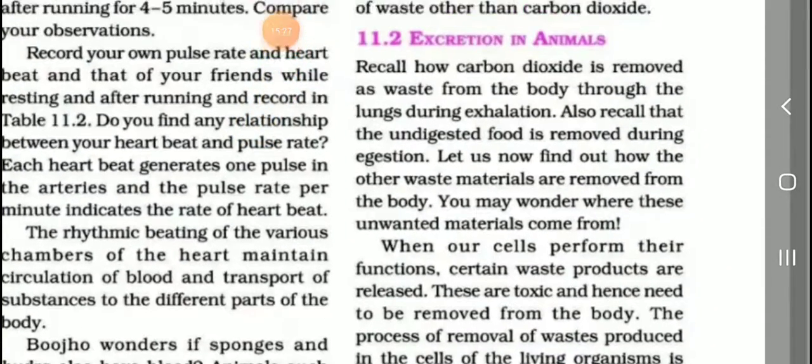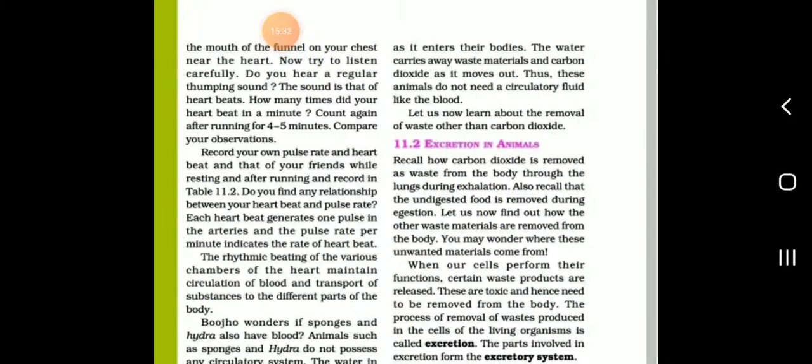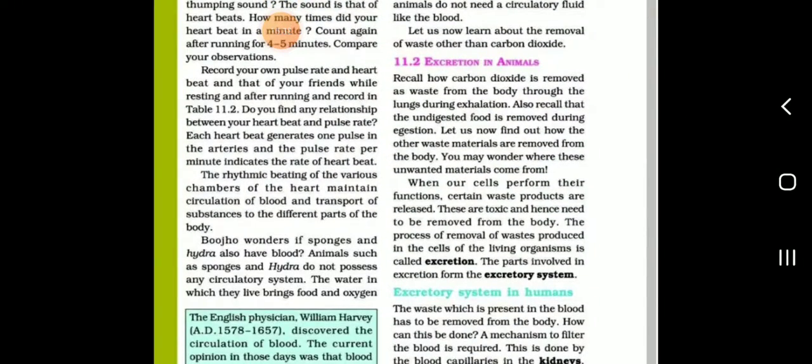Listen, excretion in animals. Next, students, excretion in animals. What is excretion? The removal of waste. That is excretion. Okay, listen.